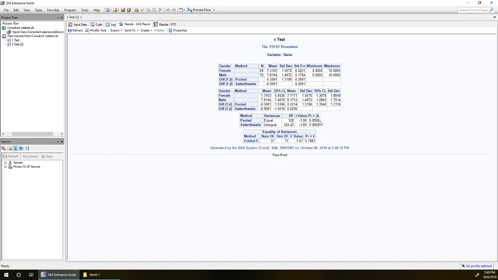In either case, we're actually just over our 5% threshold here for the p-value. So in each case, whichever assumption we made about the variances, about the standard deviations, we would conclude we don't have evidence at the 5% level that the men and women earn different raises in their first year.